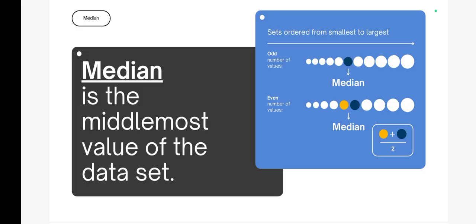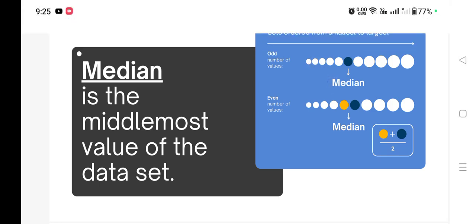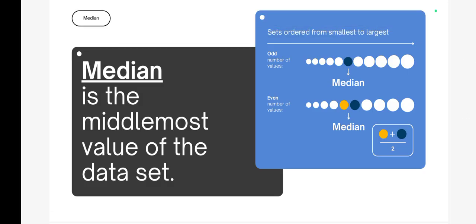Then you will check which number is in the middle. See, you can see in this figure that the smallest is first and the largest is last, and that is demonstrated using smaller balls to bigger balls. So यहाँ पे अब differences क्या है कि odd numbers of values, अगर कोई values 11 है तो क्या होगा, 6th नंबर वाला जो है वो आपका मीडियन होगा, क्योंकि वो मिडल में होगा सबसे.